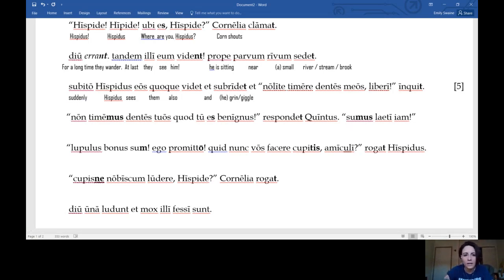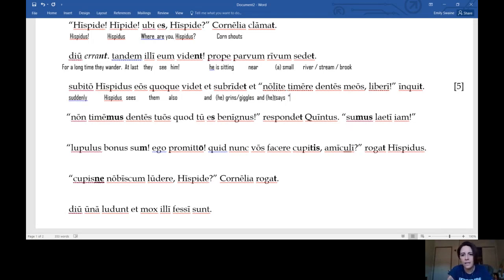But he grins. I think I like grins here, but you could say giggles. I'm going to stick with grins, but both are options. And inquit. So, and he says is all the way at the end. And we don't need to say he though. We can just say says.